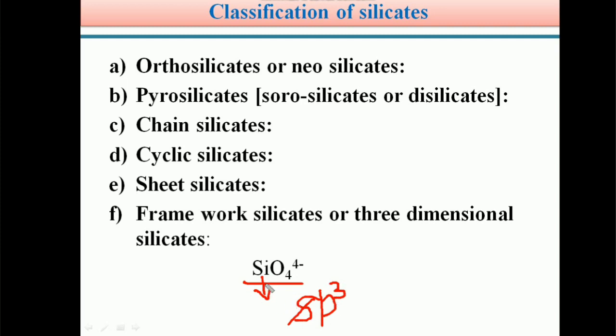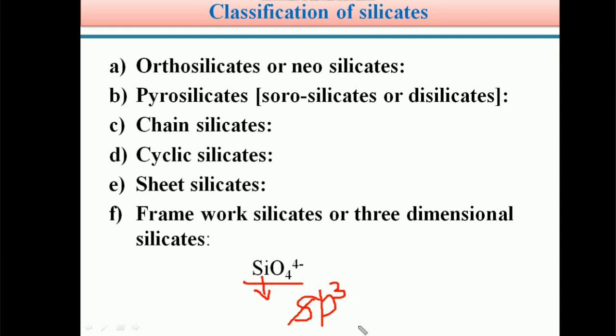So it has 4 unpaired electrons in its first excited state. These 4 unpaired electrons form 4 covalent bonds with oxygen, and the hybridization of silicon in SiO4 is sp3, and it follows tetrahedral geometry. And the hybridization of silicon in SiO4 4- is sp3.